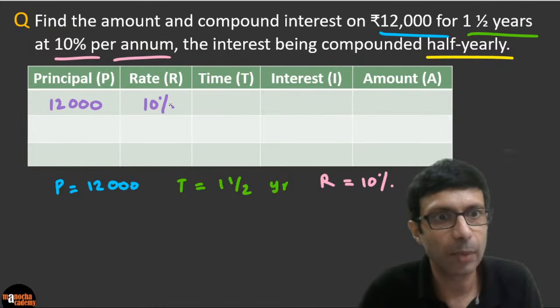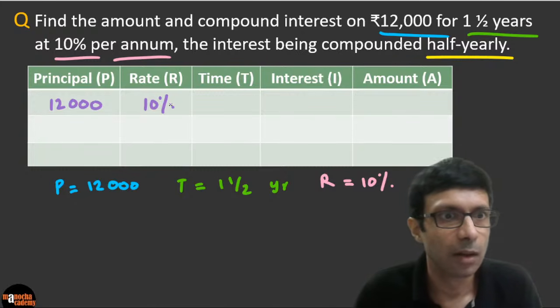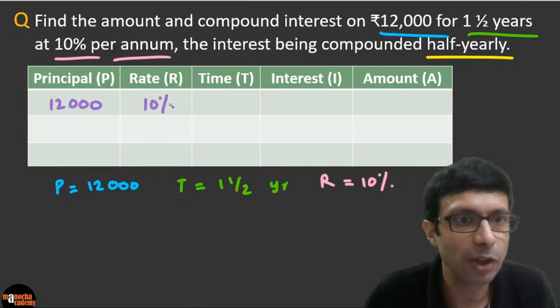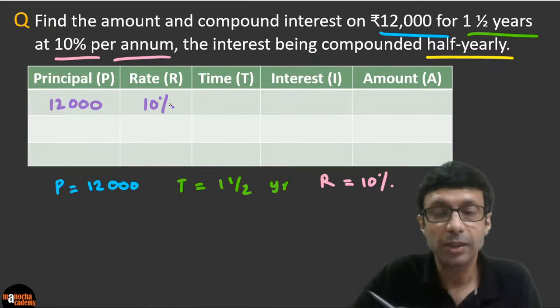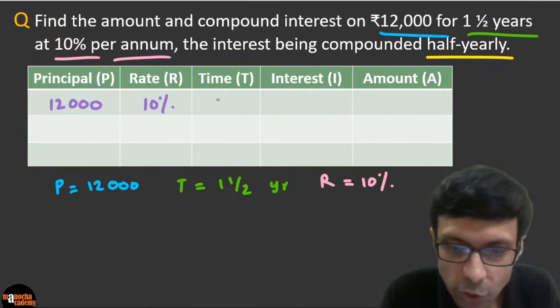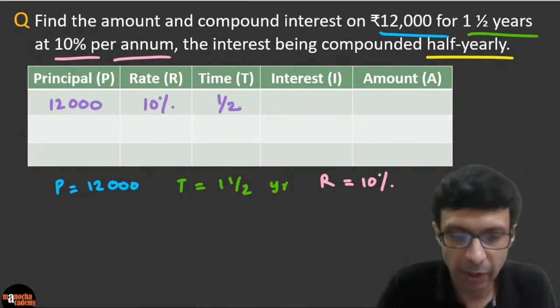What should be the time, guys? What will be the time here? Excellent. I see Rachel D'Souza says half. Shaumitro says half. Fantastic. Because you're getting the compound interest after half year, you need to take the time as half year. So what will be the interest here, guys?